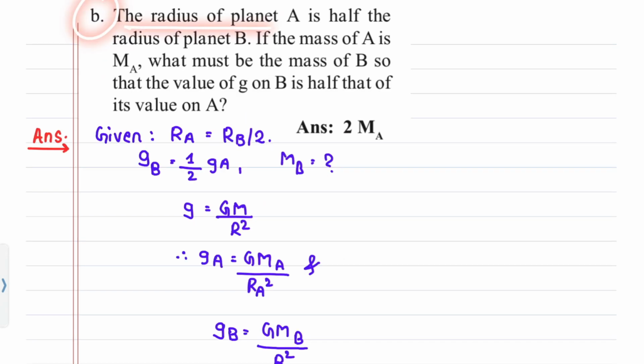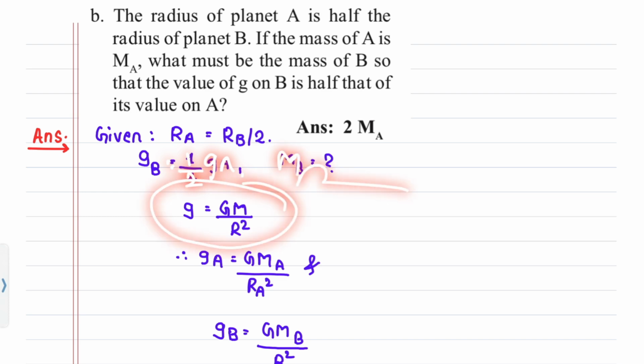B. The radius of planet A is half of the radius of planet B. If the mass of A is MA, what must be the mass of B so that the value of g on B is half that of its value on A? Answer: Given RA equals RB upon 2, gB equals 1 upon 2 gA. MB is what? g equals GM upon R squared.